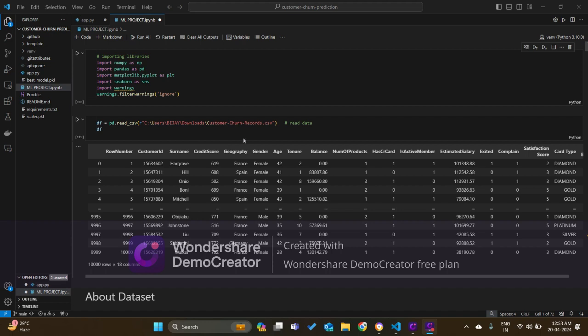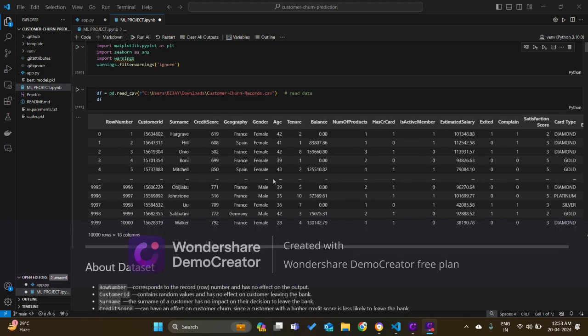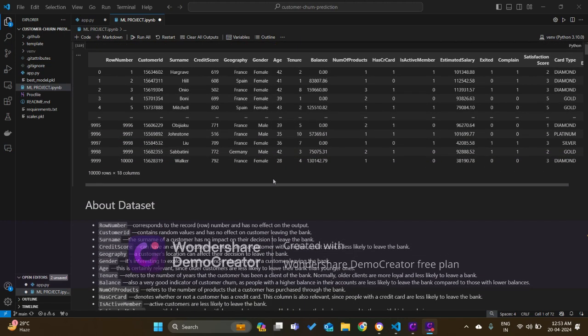Actually, I have taken the data from the Kaggle website. So this is a customer churn records of a bank. As you can see here, it is total data of 10,000 customers. There are 10,000 rows and 18 columns. 18 columns means there are total 17 features and one target variable.